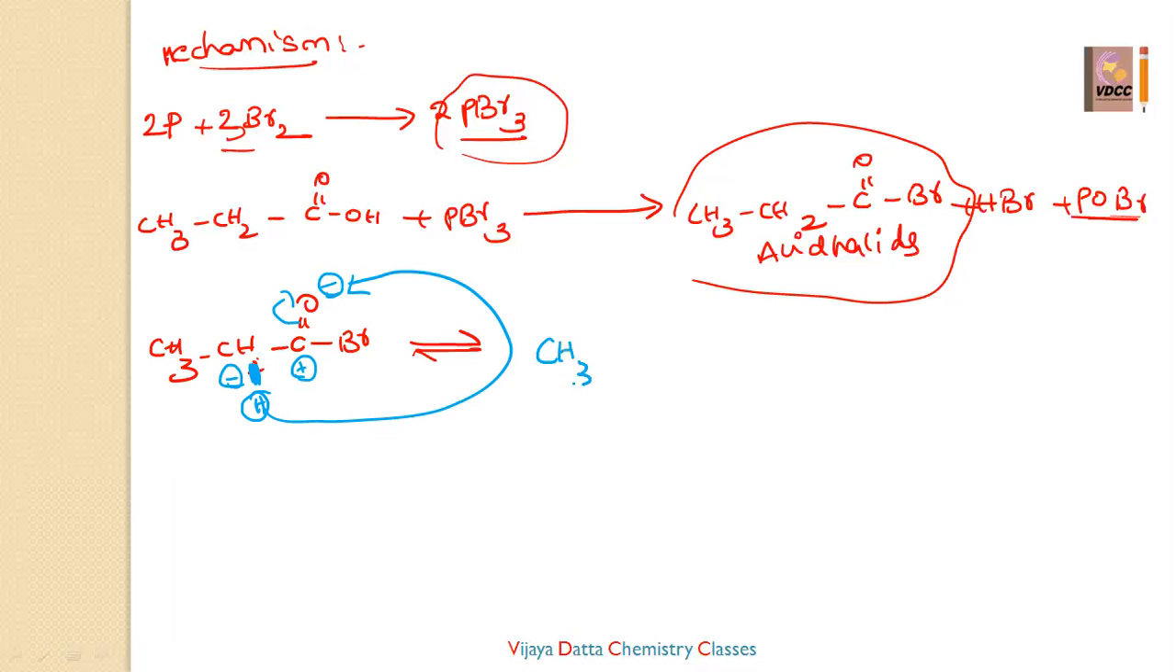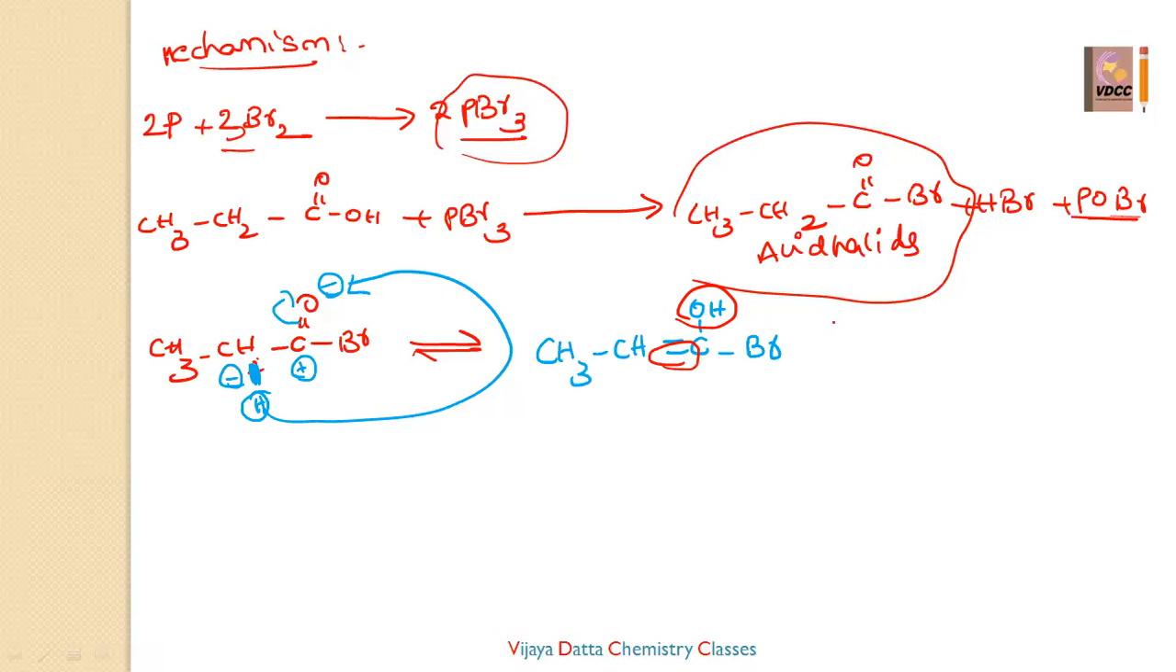That is nothing but CH3 CH double bond COH Br. This is what the product is forming. Where the product is changing, see here: the double bond O became OH and here a double bond is formed. So this is CH3 CH double bond COH Br.